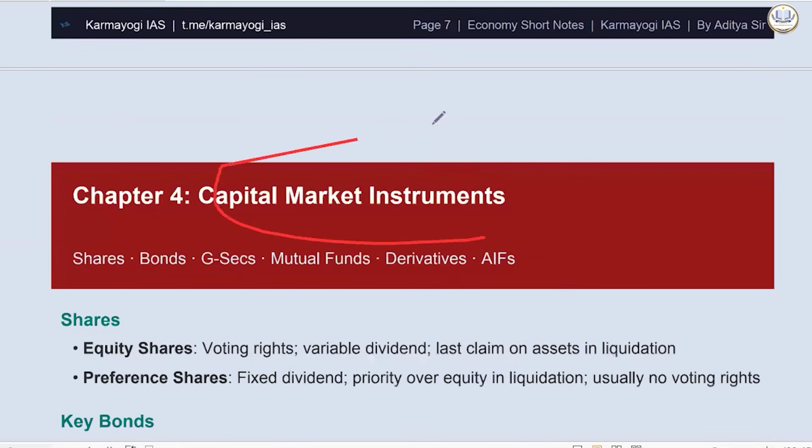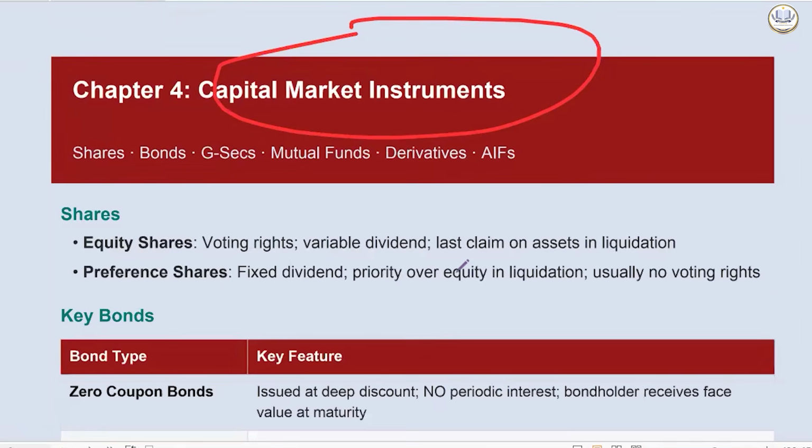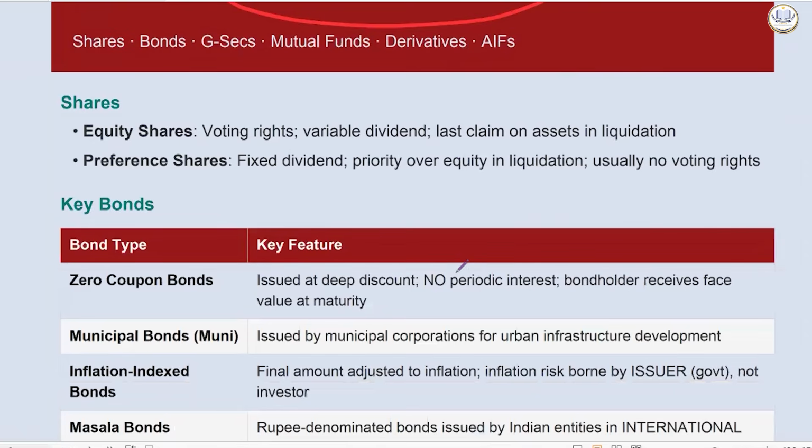Now we have capital market instruments. This is something which will require a lot of attention because it is not very easy to understand. So let's understand it slowly.